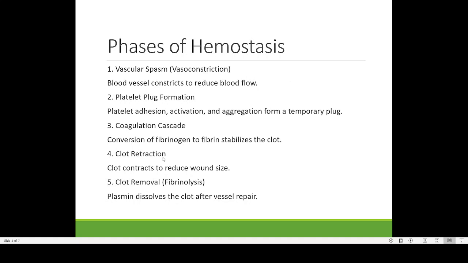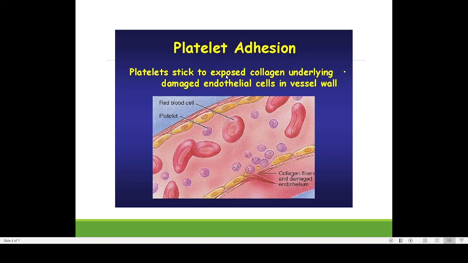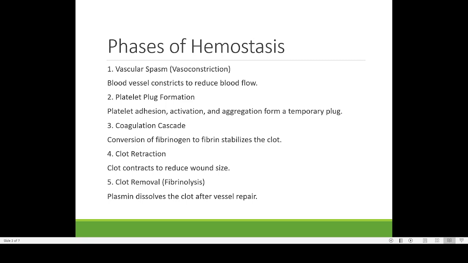The first step is known by the name vascular spasm, or vascular constriction, or vasoconstriction. That simply means the blood vessels will be contracting. If the vessel is contracting, the opening will decrease. So that contraction of the blood vessel is known as vascular spasm or simply vasoconstriction, reducing the amount of blood passing through it.